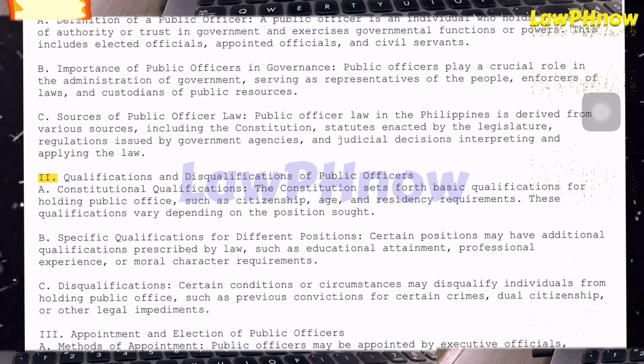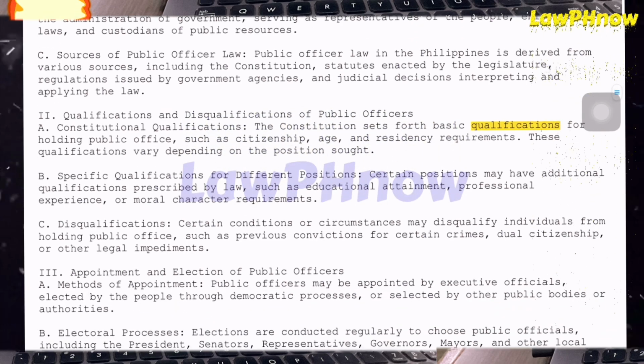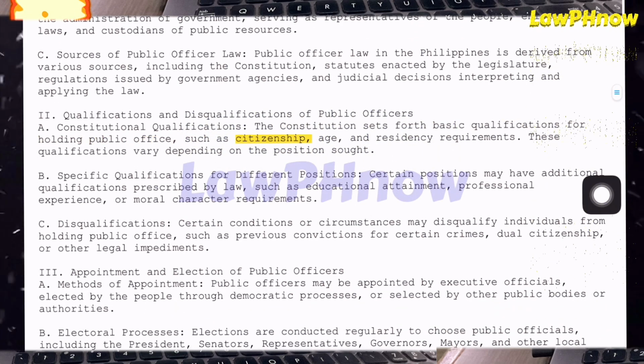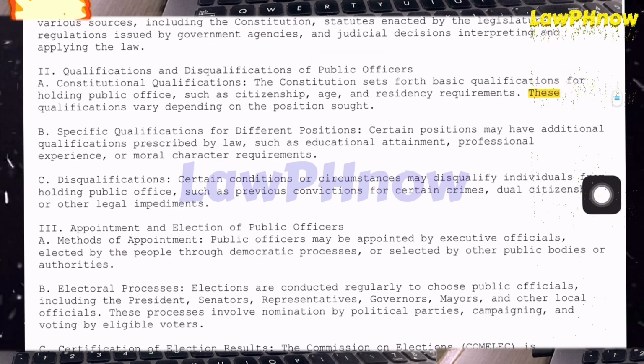2. Qualifications and disqualifications of public officers. A. Constitutional qualifications. The Constitution sets forth basic qualifications for holding public office, such as citizenship, age, and residency requirements. These qualifications vary depending on the position sought.